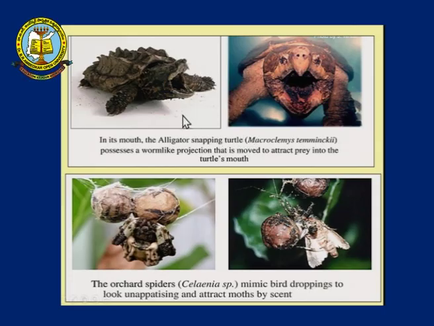Now, you can see over here the alligator snapping turtle. If you look in the mouth, the tongue resembles that of a worm. The turtle stands straight, still, without movement, but only the tongue moves here and there, attracting the prey. And once the prey comes near it, thinking that it's a worm, the alligator is going to snap them and